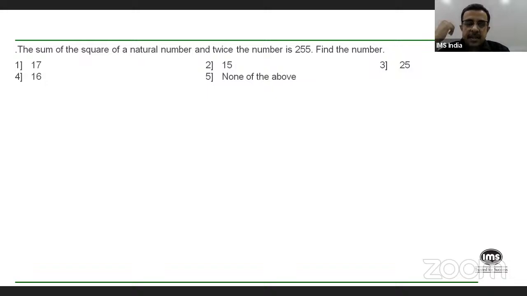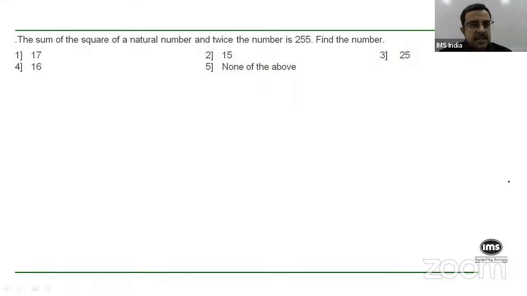Yeah, this is simple, isn't it? You're told that the sum of the square of a natural number and twice the number is 255. So if the natural number is n, the sum of n square plus twice the number is 255, correct?